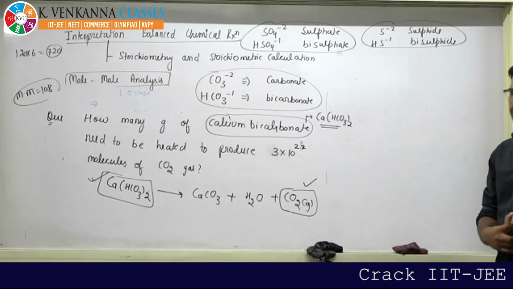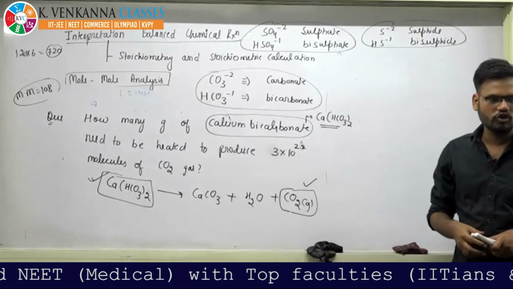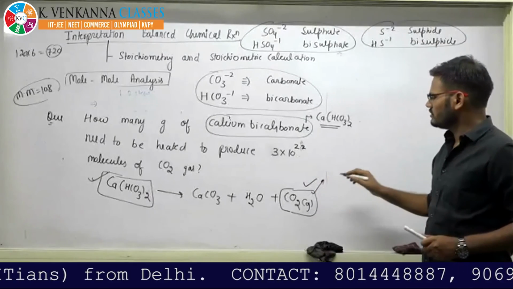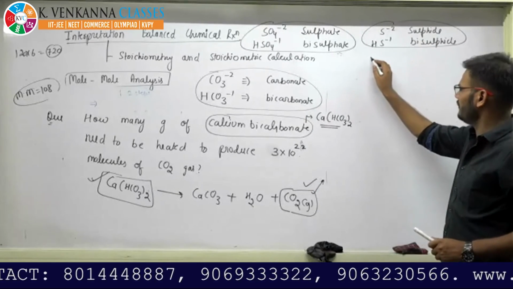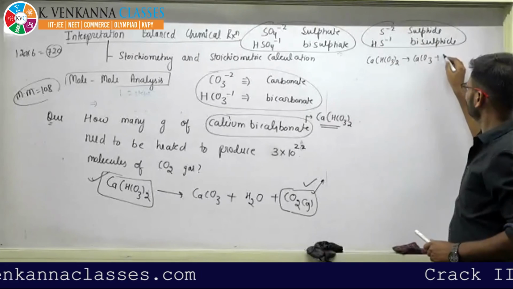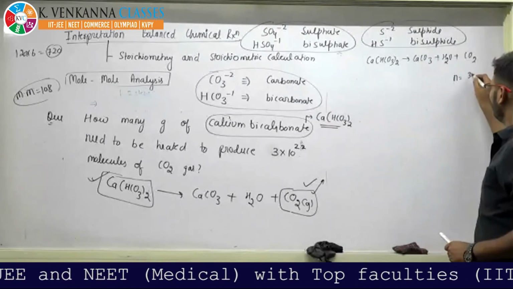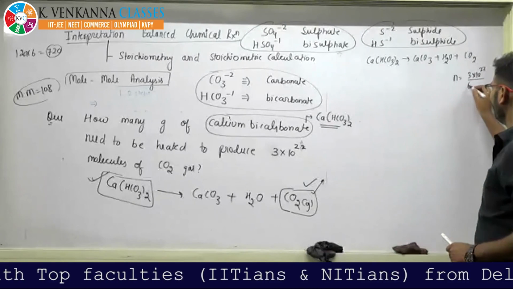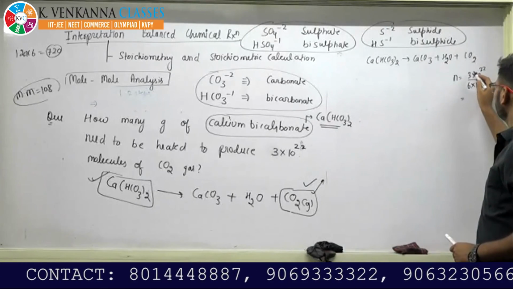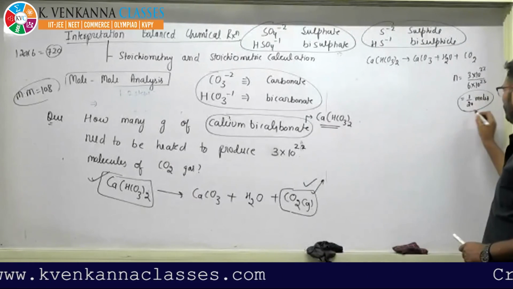The first step will be what? In the first step, you have to calculate the moles of CO2. You write the problem here. Its moles of CO2 can be calculated. 3 into 10 raised to 22. Now, as molecules are given, you have to use this formula. So it will give 1 by 20 moles. That's it.